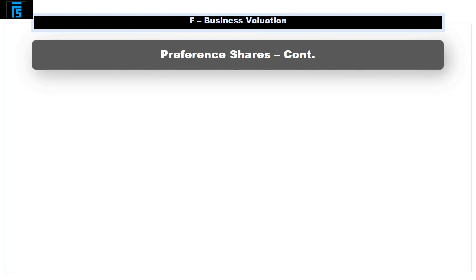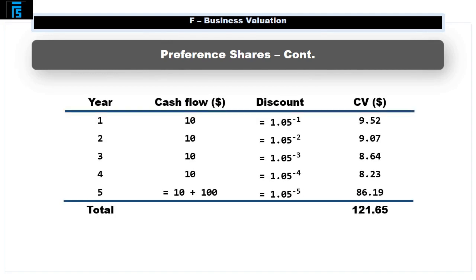How would you calculate that? Pause and give it a go. Have you done it? Okay, let's look. So it is just like the redeemable debt. The annual interest payable is 10%, which is $10 per year, discounted, and at the end of 5 years, investors receive back their initial investment.